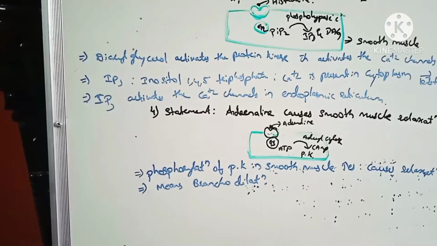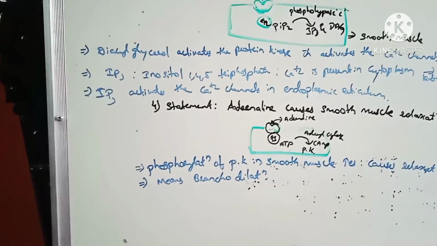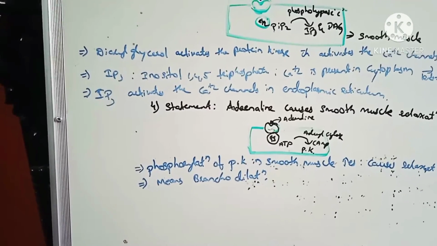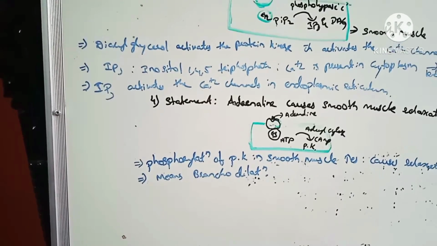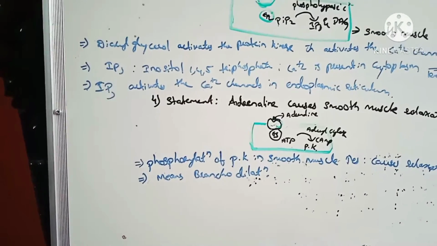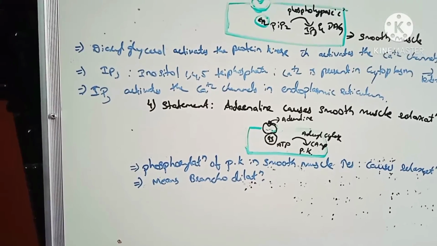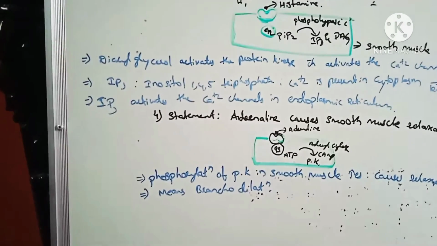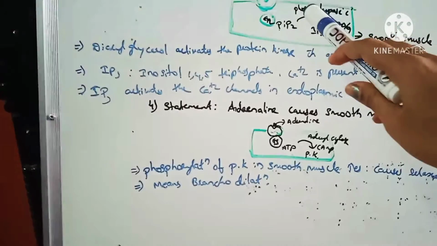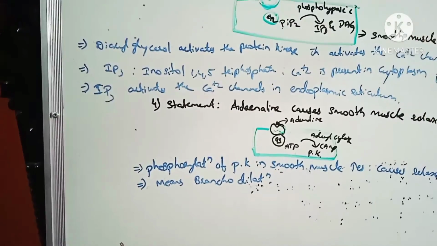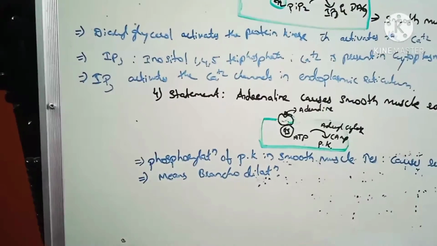The contraction of the smooth muscles leads to bronchoconstriction. So H1, the histamine receptor, causes bronchoconstriction. So these are histamine receptors.